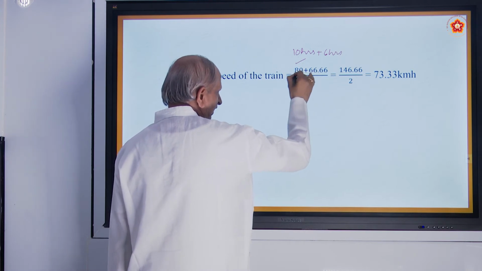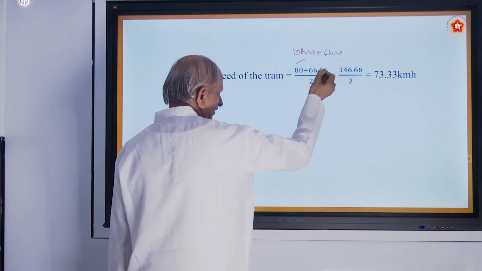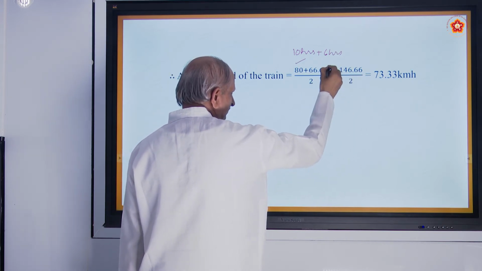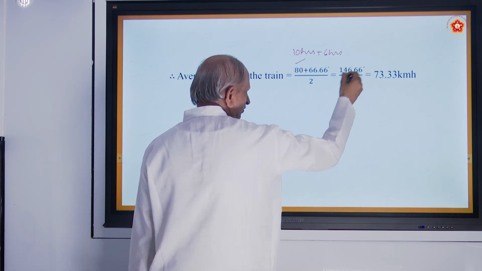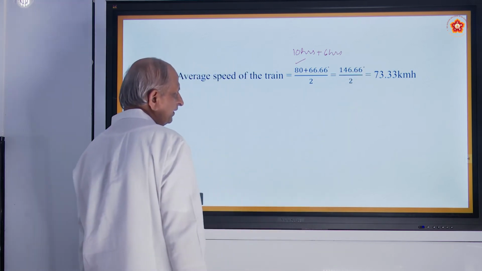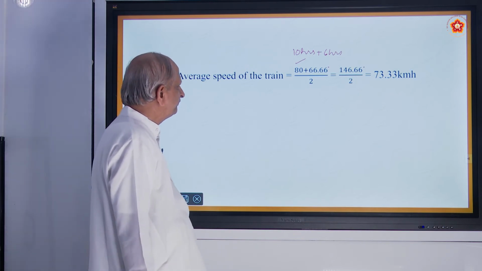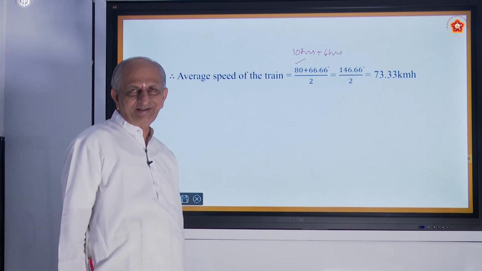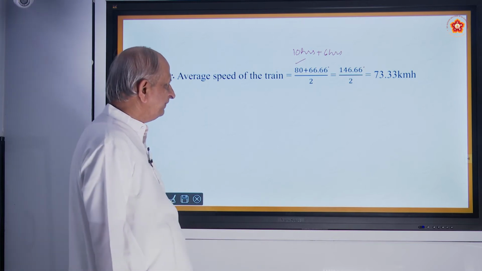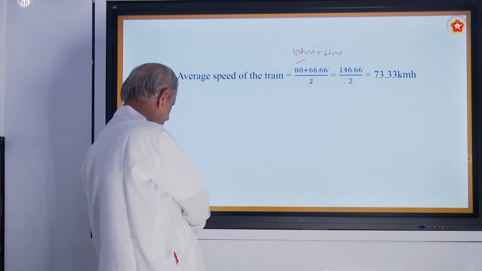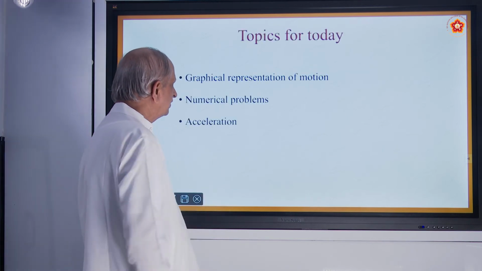So average of that too. That will be 80 plus 66.66, that is 146.66. If you divide it, it will be 73.33 kilometer per hour. Okay. That is the average speed of the train. So that is that question.